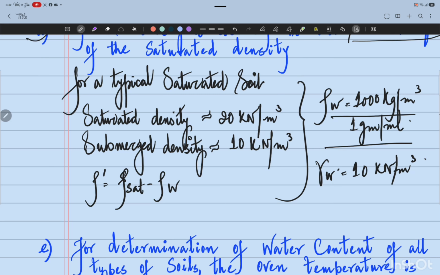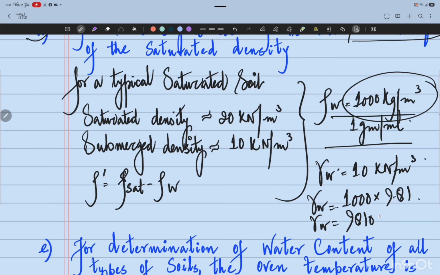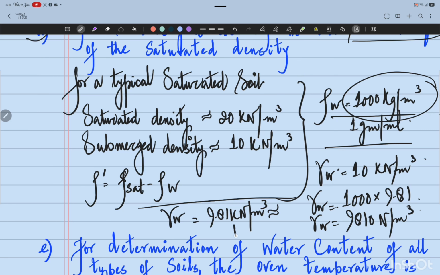How so? In terms of unit weight, this will be 1000 into 9.81, which is 9810 Newton per cubic meter, equal to 9.81 kilonewton per cubic meter, which is approximately 10 kilonewtons per cubic meter, the unit weight of water.